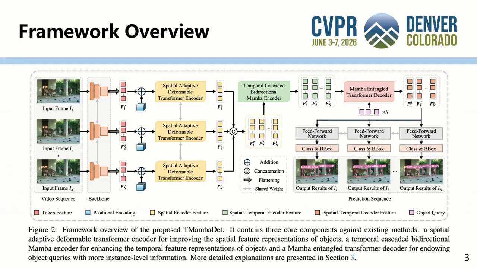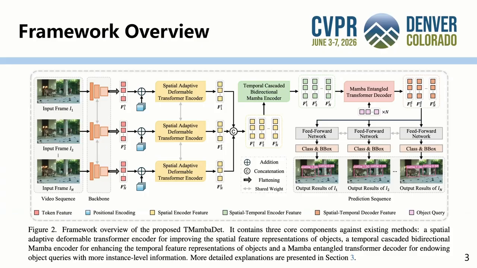In a video sequence, each frame is first processed by a shared backbone to extract token features, then positional encodings are added to the token features and fed into the spatial adaptive deformable transformer encoder, which enhances the intra-frame spatial representations.